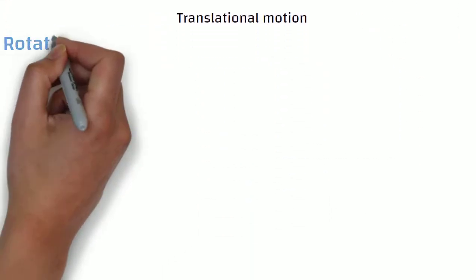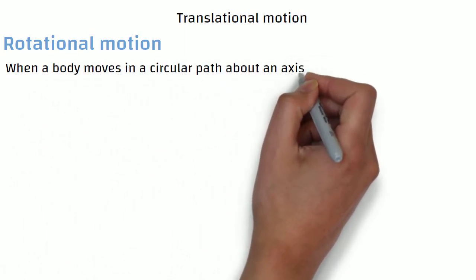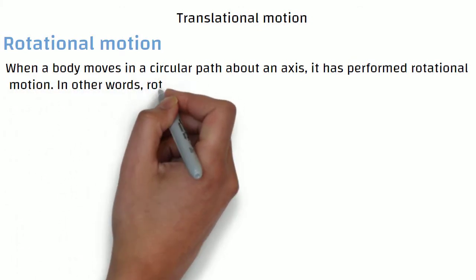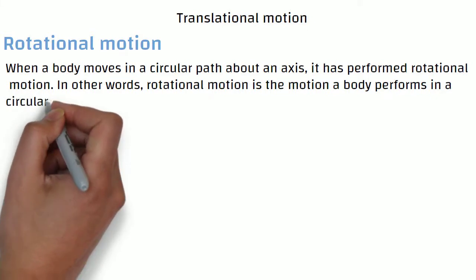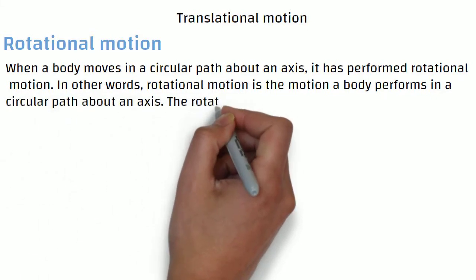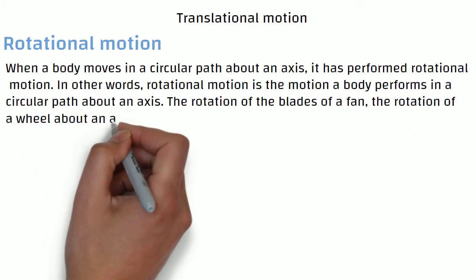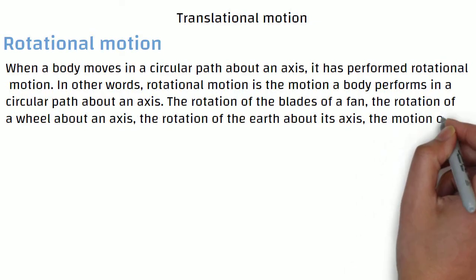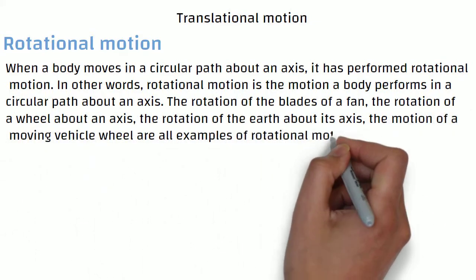Rotational motion. When a body moves in a circular path about an axis, it has performed rotational motion. In other words, rotational motion is the motion a body performs in a circular path about an axis. The rotation of the blades of a fan, the rotation of a wheel about an axis, the rotation of the earth about its axis, and the motion of a moving vehicle wheel are all examples of rotational motion.